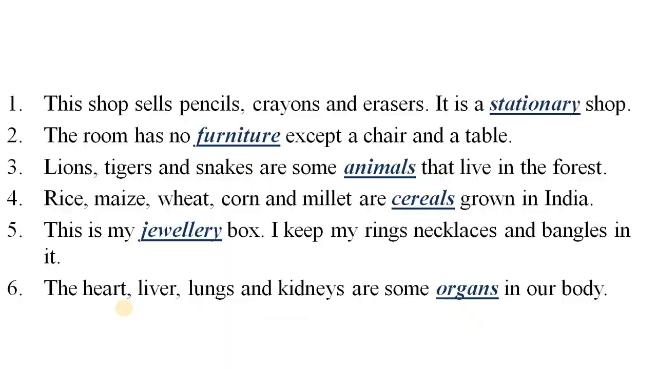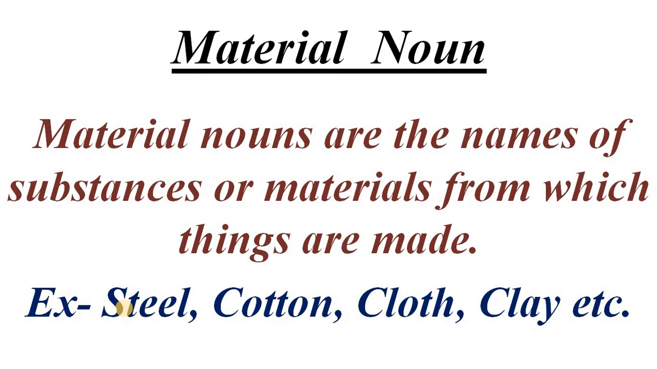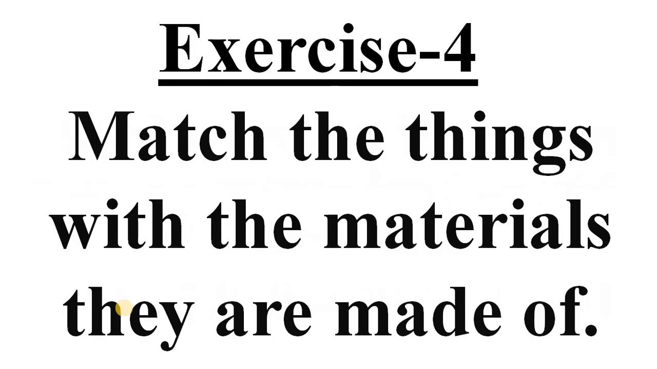The last noun is material noun. Material nouns are the names of substances or materials from which things are made. For example, steel, cotton, cloth, clay, etc. You know why do we use steel? The steel is used to make pots that we use at our home. Cotton is used in making our clothes. So now let's move to our exercise, which is match the things with the materials they are made of.